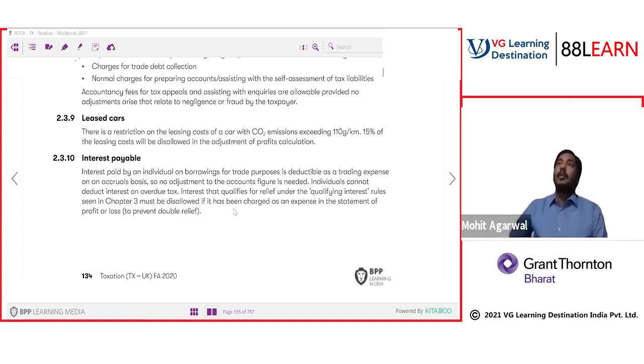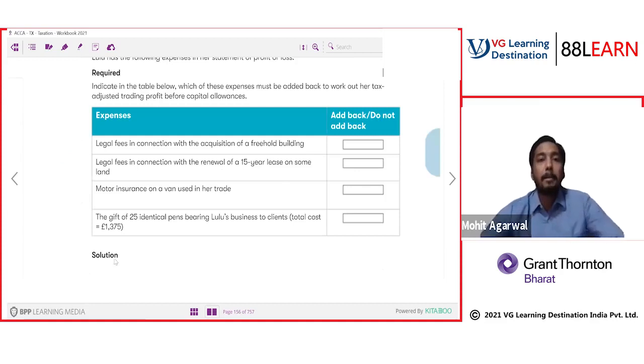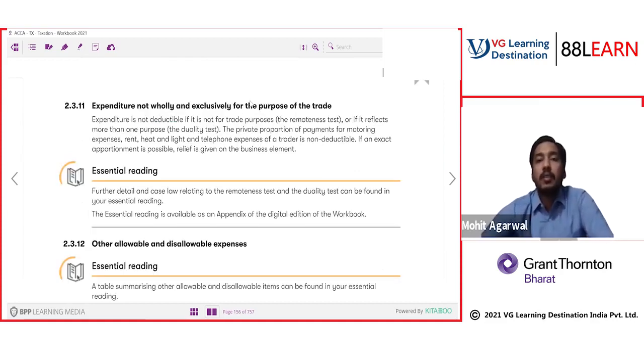But if you have paid interest on overdue tax, meaning you have not paid tax on the due date and therefore the income tax authority charges you interest, will that interest be allowed? No, it is again in the nature of fine and penalty. Why should we allow it? Second, if there is some interest which is exempt, called qualifying interest, interest exempt from income should also be removed. So that is what the interest payable provision is about. Expenditure is not wholly and exclusively for the purpose of trade, obviously. They are not allowed.